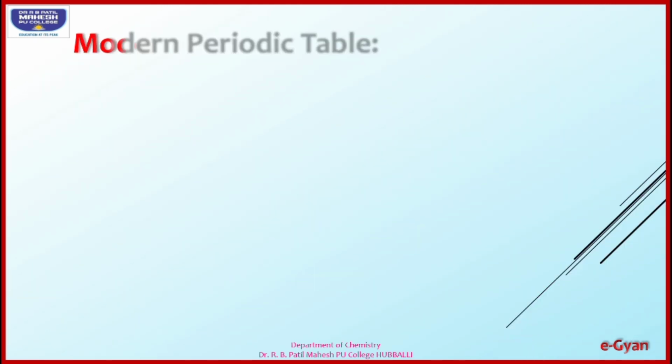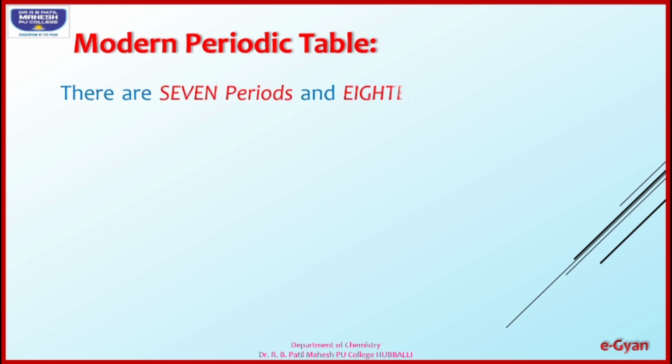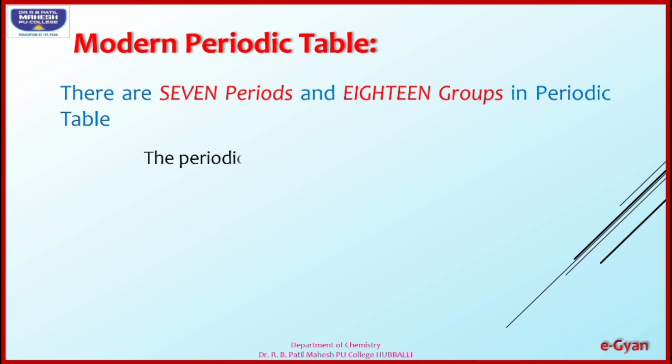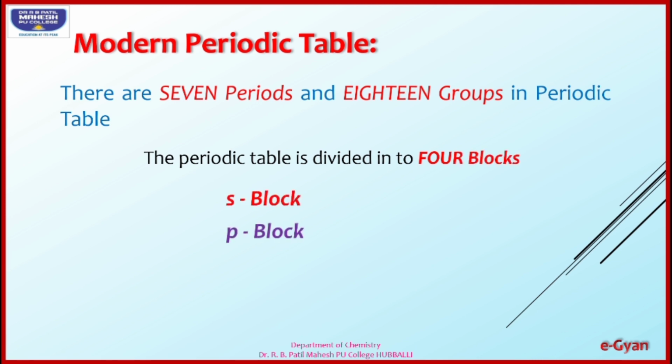This modern periodic table has a total of 7 periods, in which the elements have differences in their properties, and a total of 18 groups, in which the elements show similarities in their properties. And the periodic table is divided into a total of 4 blocks: S block, P block, D block, and F block.